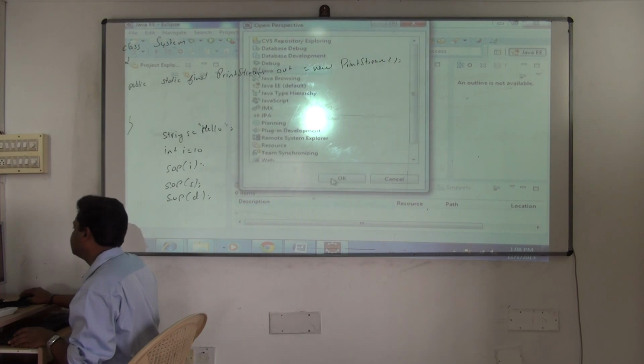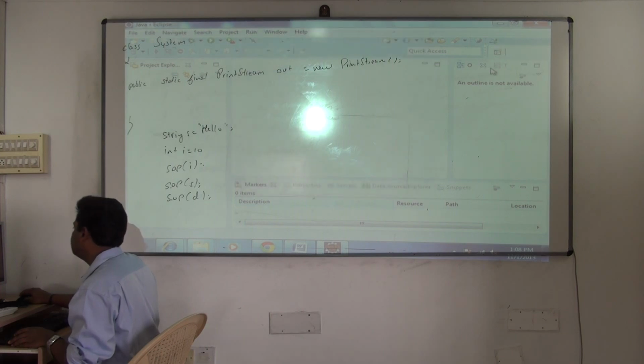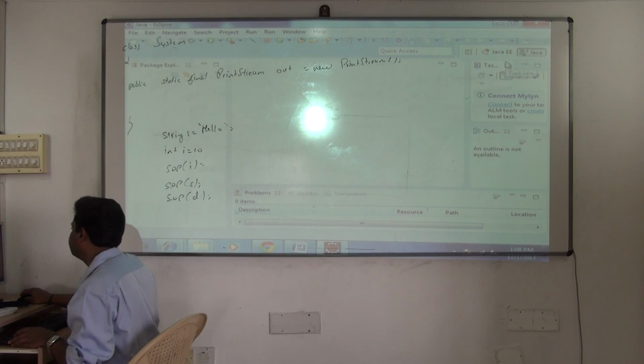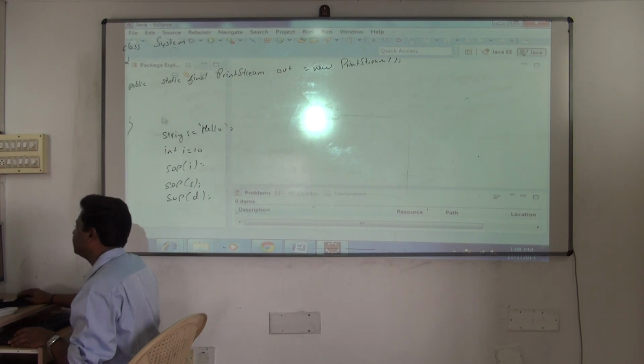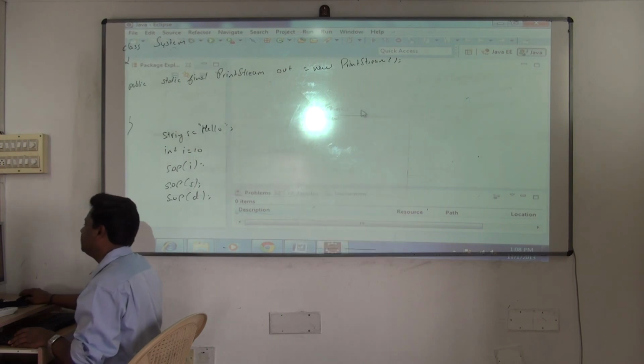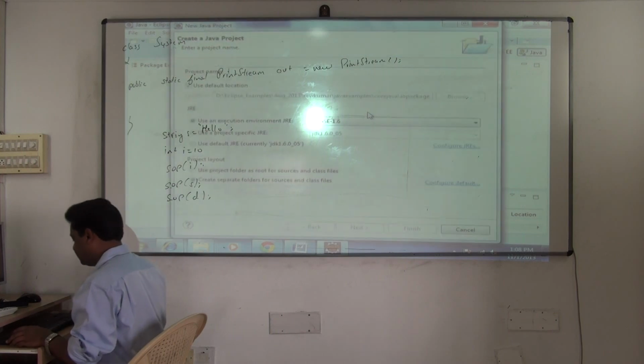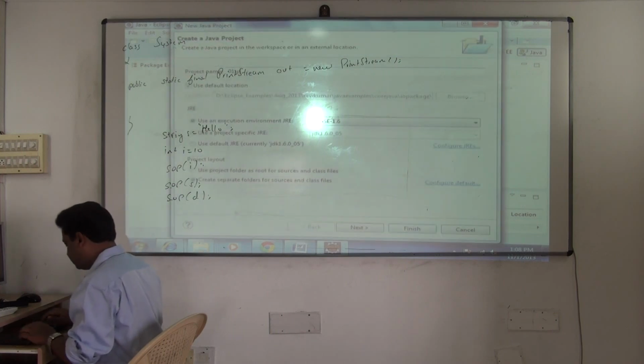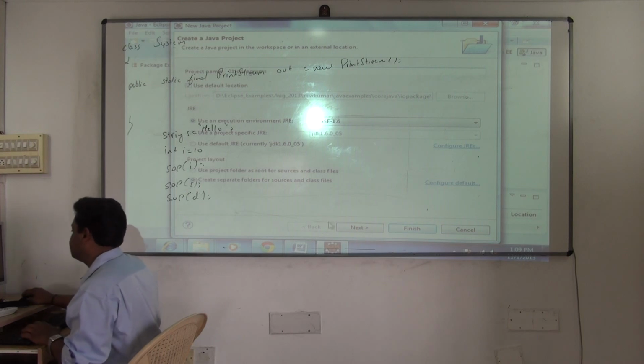Shift to Java mode. Close all this, these are unwanted, not required. New Java project, you can say 01 input output programs, IO programs.